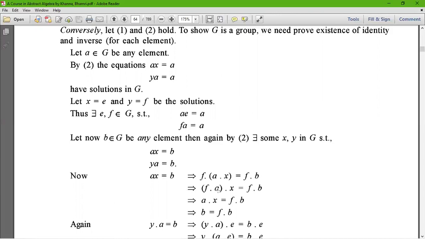This implies (fa)x = f·b, so ax = f·b, which implies b = f·b.